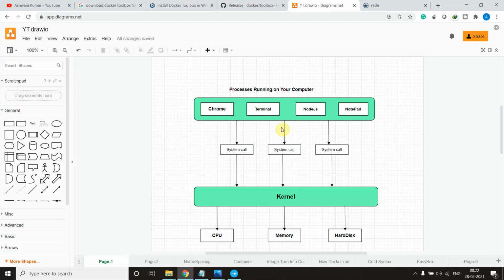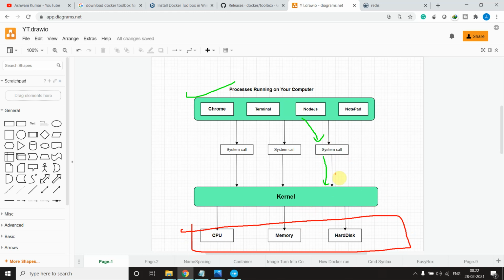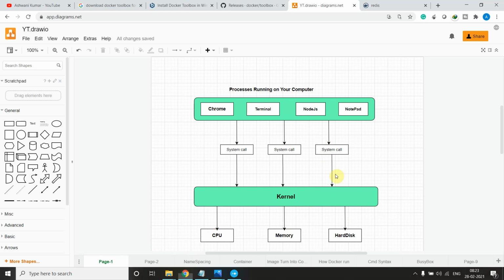So if you see here, suppose you have these processes. Chrome wants to interact with your memory, or Notepad wants to write something to your hard disk or somewhere. If Notepad makes a request, the request will come in the form of a system call and go to the kernel. Now the kernel will see that a request is coming, and it will allocate the hardware components. This is the particular flow.